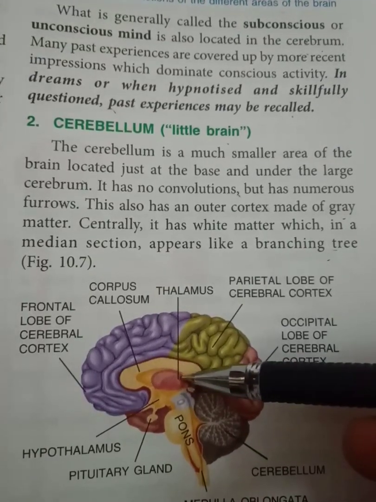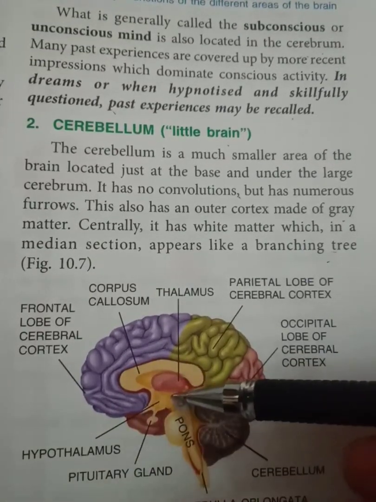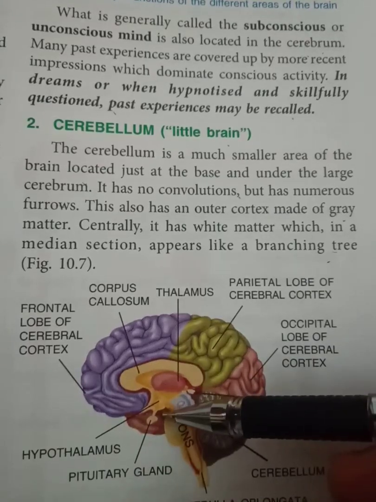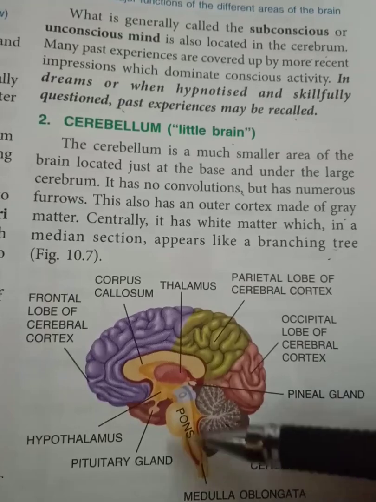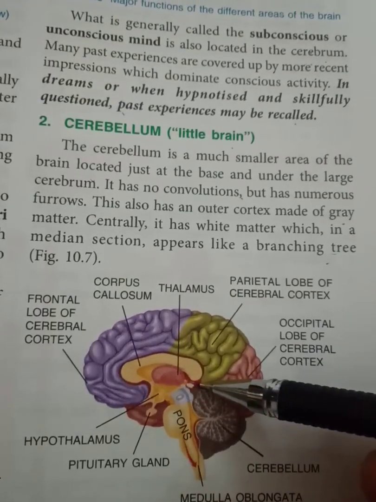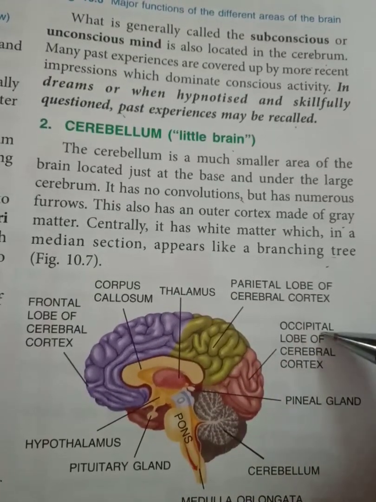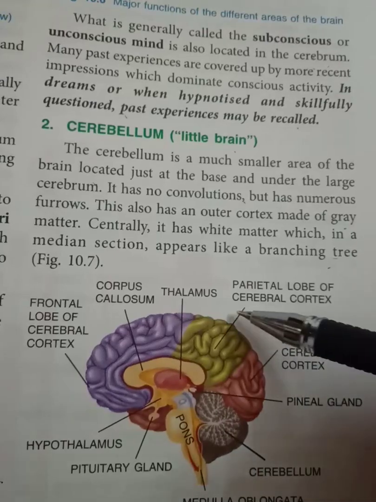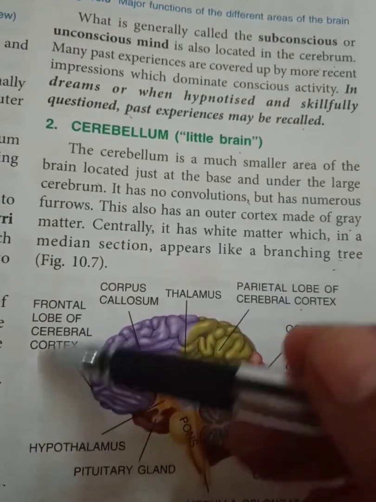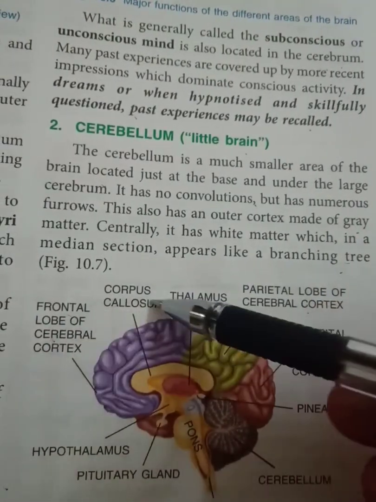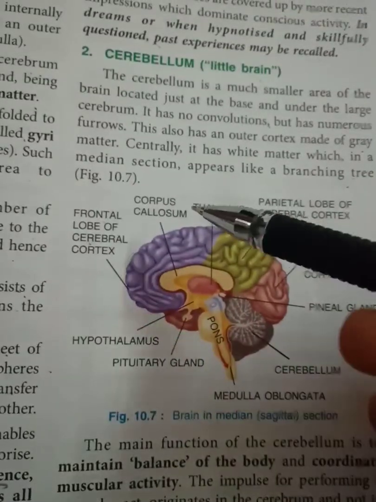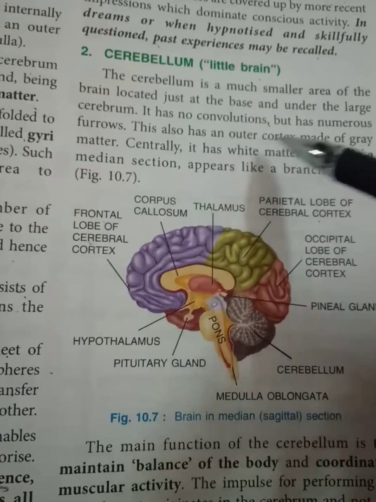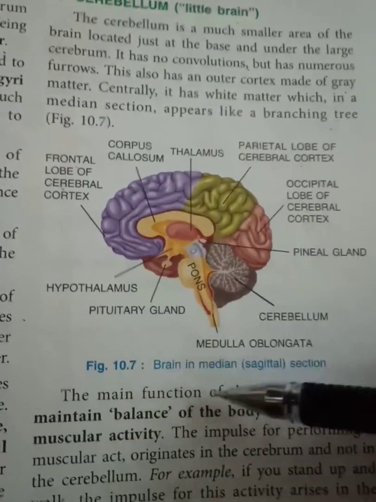Here we have thalamus, hypothalamus, pituitary gland. Then we have pons, medulla oblongata, pineal gland. This is also one more gland. Occipital lobe of the cerebral cortex, parietal lobe, frontal lobe. These lobes are there, you have done them in 8th standard. They have given details. Here we are basically dividing the brain into 3 parts and explaining each one.